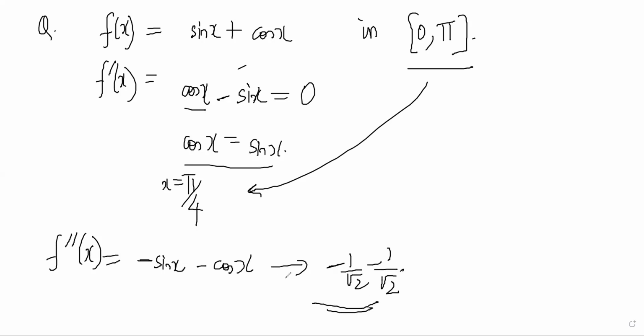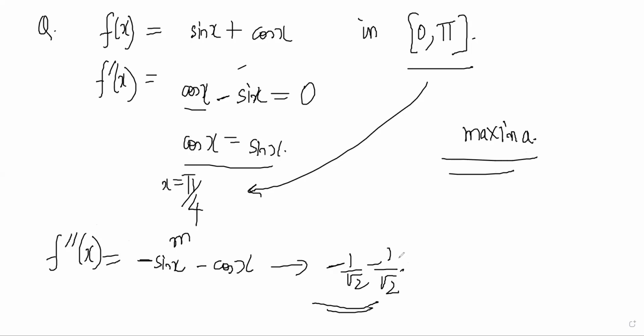So clearly the double derivative is negative, right? So that means that it is a maxima point. Negative double derivative means maximum. Why?